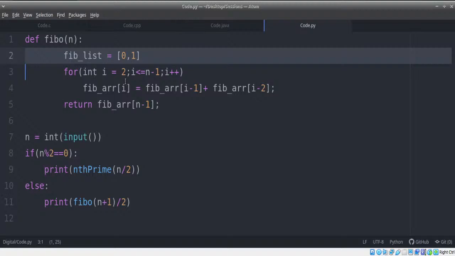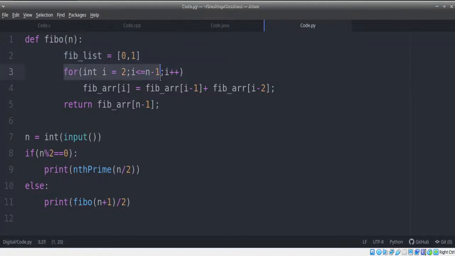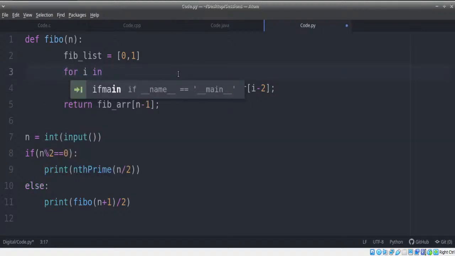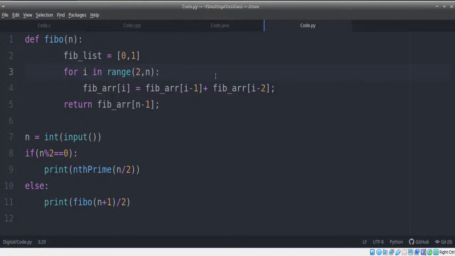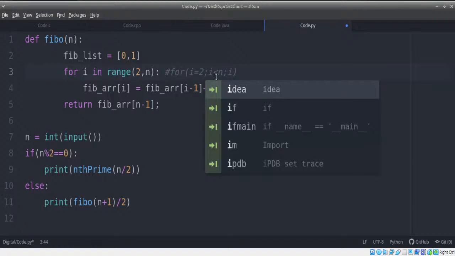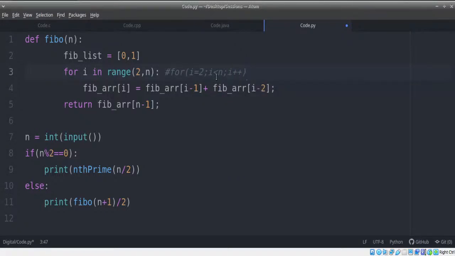Again, much simpler. After that, our for loop also changes. Since we need to go from 2 to n minus 1, I'm going to use for i in range of 2 comma n. Because remember, it is same as for i equals 2, i less than n, i plus plus. This is the same concept.